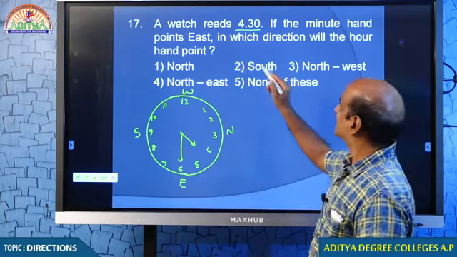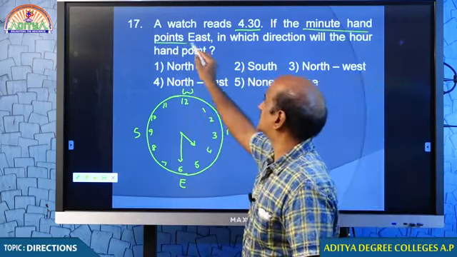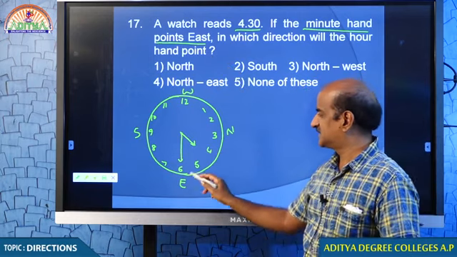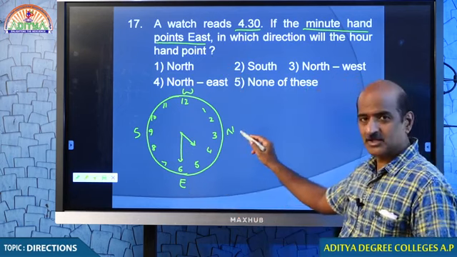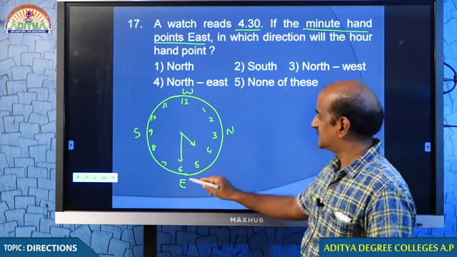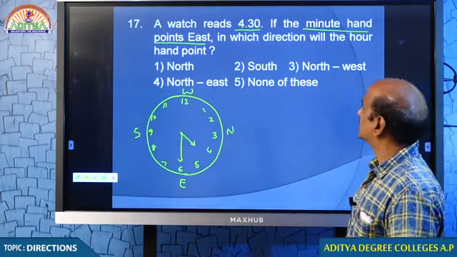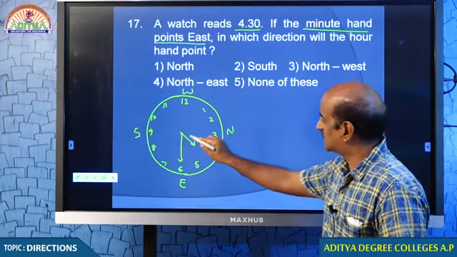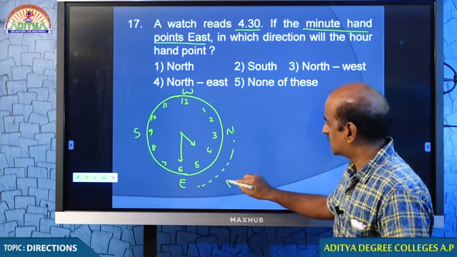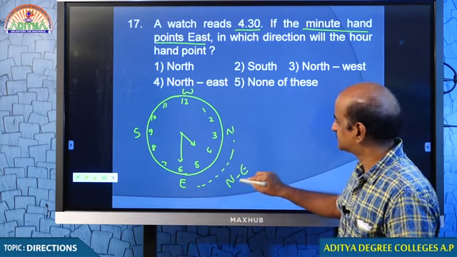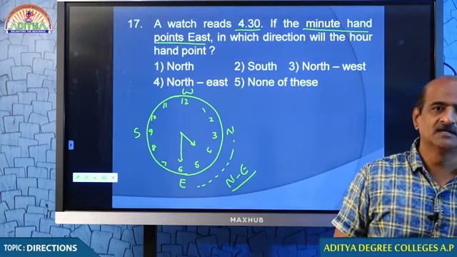If the minute hand is pointing east, obviously this will be north. East, north, south. Now the question: in which direction is our hand facing? Our hand is facing northeast.